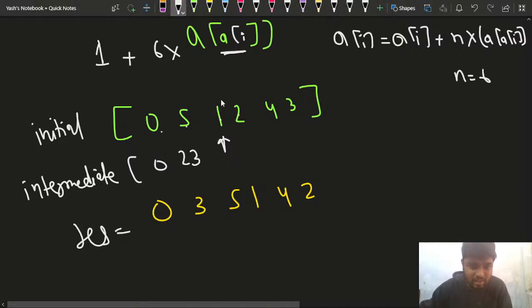So this is i, so this particular element is 1, right? This particular element is 1. So what is at a of 1? At a of 1, what do I have? At a of 1, I have 5, right? But do I actually have 5 now? No, I'm not using any extra array, right?